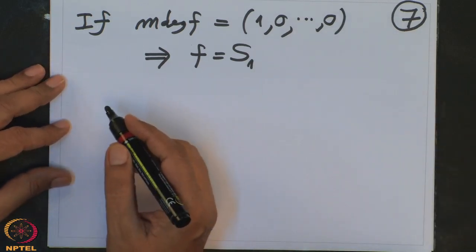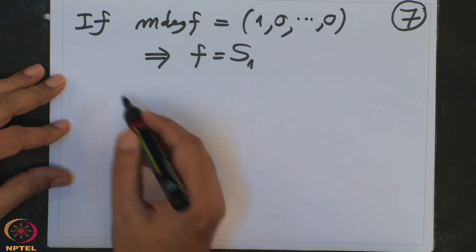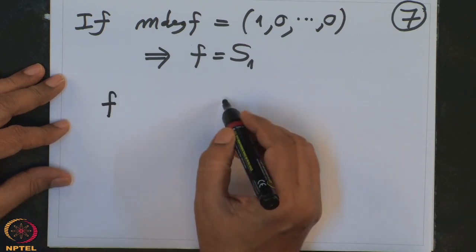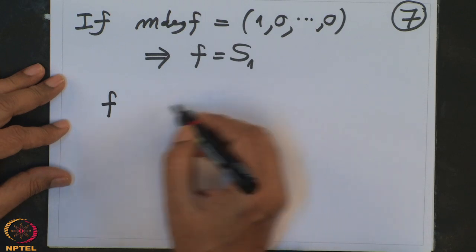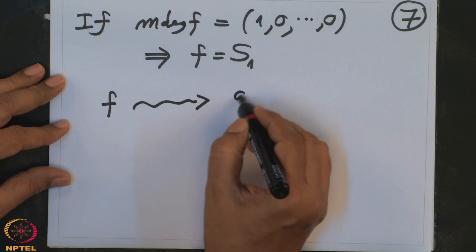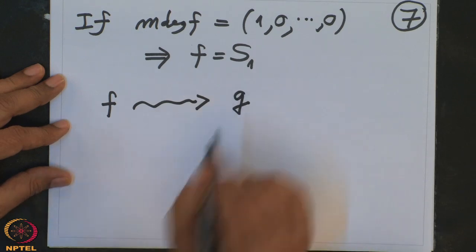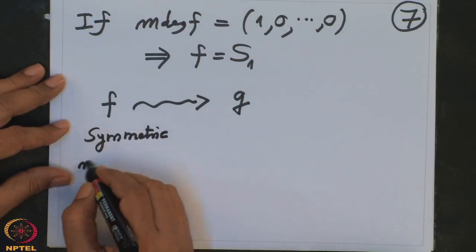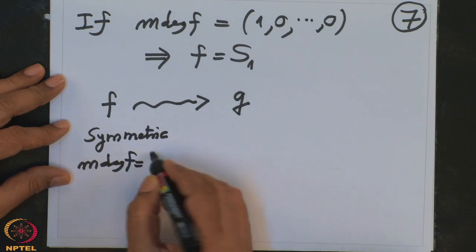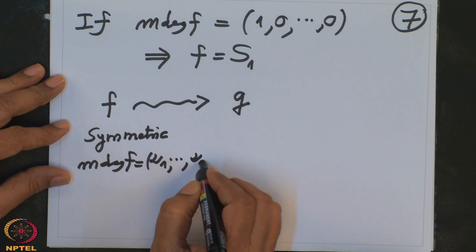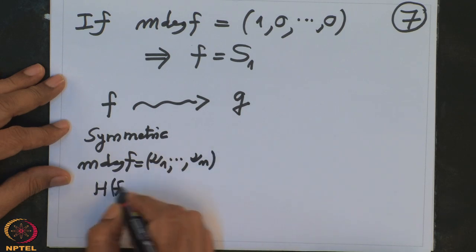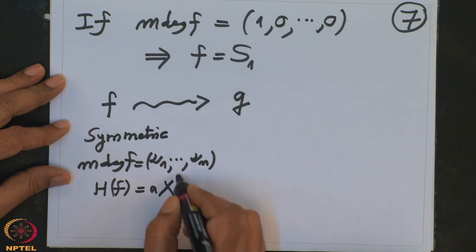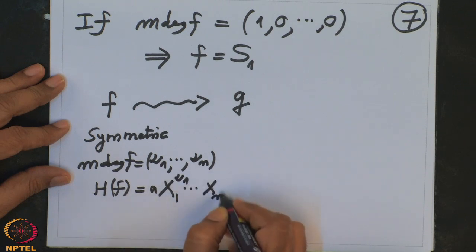Okay, now given f, I want to find g from this f. I want to find g so that g remains symmetric but the multi-degree drops, and then I want to apply the induction hypothesis. So f is symmetric, the multi-degree of f is, let us say, nu1 to nu-n, and the highest term of f is some constant times x1 to the nu1 up to xn to the nu n.